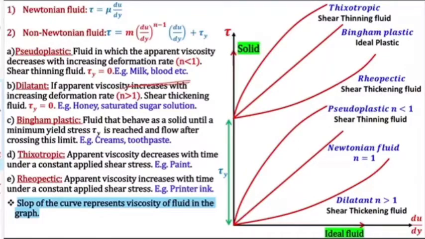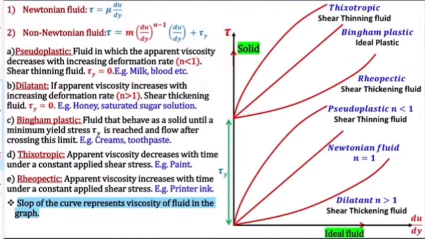Okay, then next comes the dilatant fluid. In this case, the viscosity will increase with deformation rate, meaning when the fluid flows, the viscosity will increase. The example is honey or saturated sugar solution.